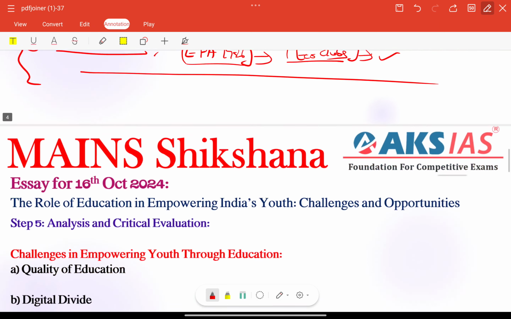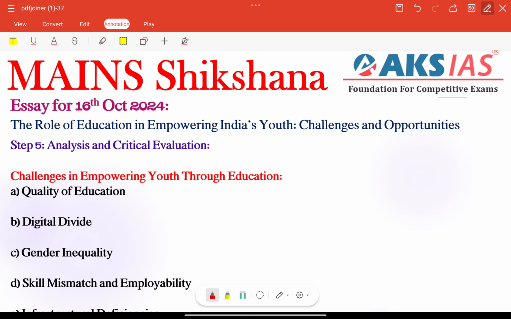Right, next we need to focus on our challenges and also the opportunities we have here. I'm focusing on this entire page related to challenges in empowering youth through education, because earlier we used to follow challenges in only one para, but we need to focus on providing, especially, these two keywords, which are very important and were mentioned here. Right, the question itself mentioned them. So focus carefully here. Quality of education is very important.